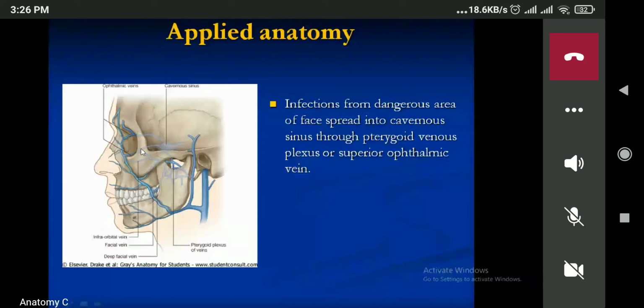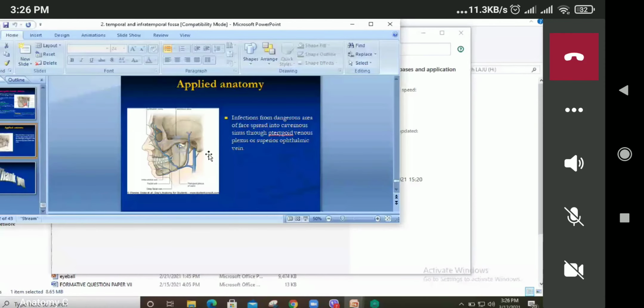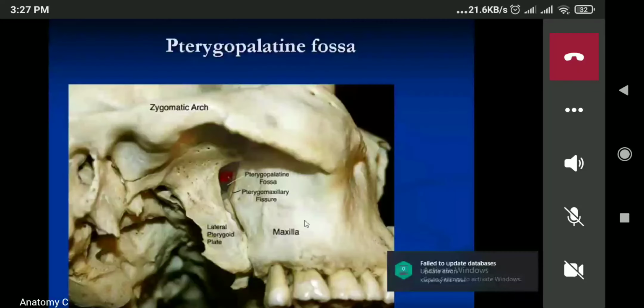So this is all about the infratemporal fossa. Now we'll move to the pterygopalatine fossa. This one is the pterygopalatine fossa. You know this one, last time you saw it on the bone also. The pterygopalatine fossa is a pyramidal shaped fossa present below the apex of the orbit and immediately behind the maxilla.